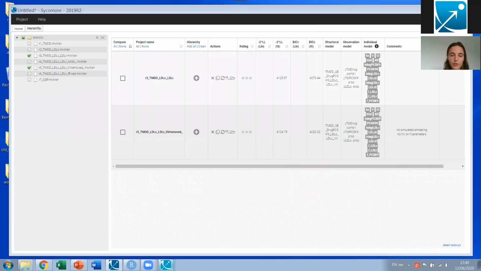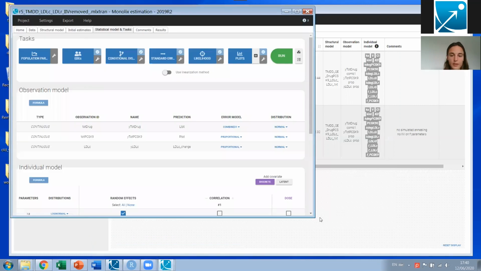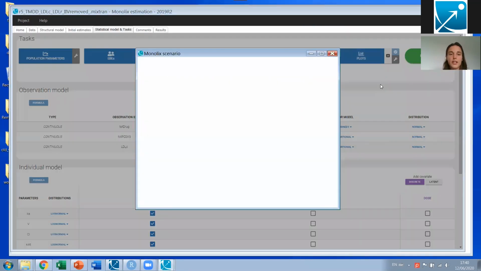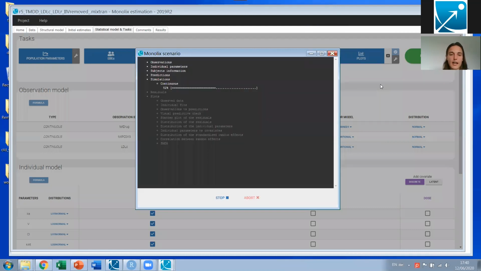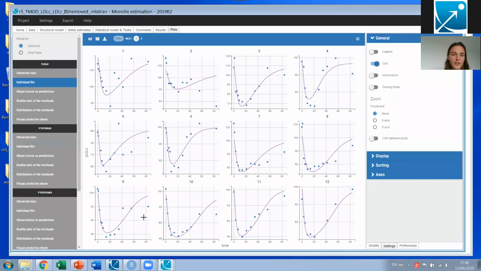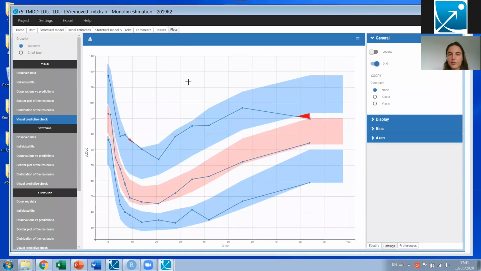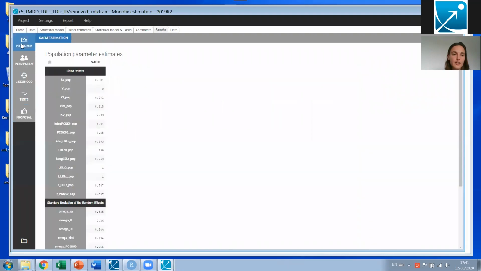And first, what I'm going to do is to check the plots so that we can see visually that our fit is still as good as previously. So here are the individual fits, ops versus spread, and VPC. And we see it's as good as before. If I check the results,